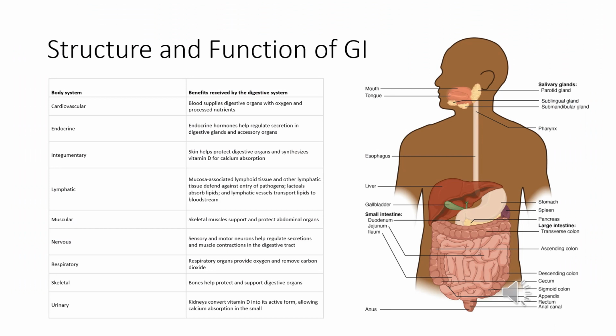Let's look at the structure and function of the GI system. Hippocrates once said that all disease begins in the gut. The gut is related to every body system you see here on the left side of the chart. Please take a moment to read all the benefits received by these systems from the digestive system. For example, cardiovascular system. The blood supplies digestive organs with oxygen and processed nutrients. The endocrine system allows hormones to help regulate secretion in the digestive glands and accessory organs.